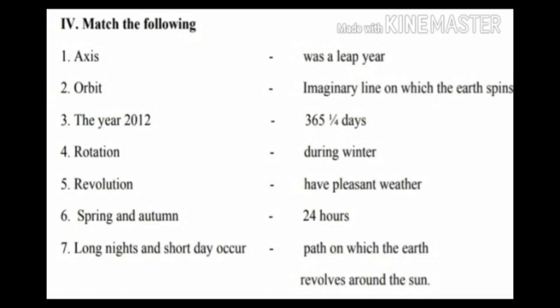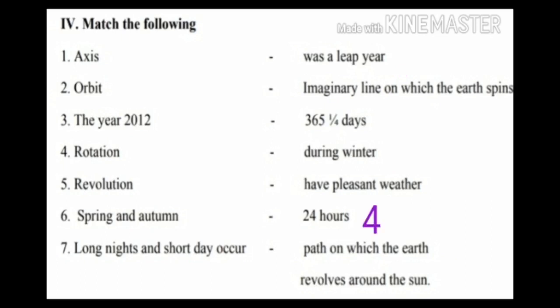Children, next one, match the following. First one, axis. Answer is imaginary line on which the earth spins. Second question, orbit. Answer is path on which the earth revolves around the sun. Third question, the year 2012. Answer is was a leap year. Fourth question, rotation.